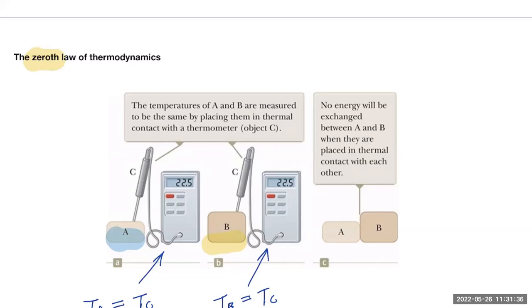Fortunately, our experiments do tell us that once A and C reach thermal equilibrium, and B and C reach thermal equilibrium, A and B will as well. So it is a valid way of connecting temperature with thermal equilibrium. And that is when two substances are allowed to exchange thermal energy. They will do so until they reach thermal equilibrium, upon which they reach the same what? Temperature. So temperature is a parameter that determines whether something is in thermal equilibrium with another. Right? When they have the same temperature, we say thermal equilibrium has been reached. So this is how we define temperature for now.